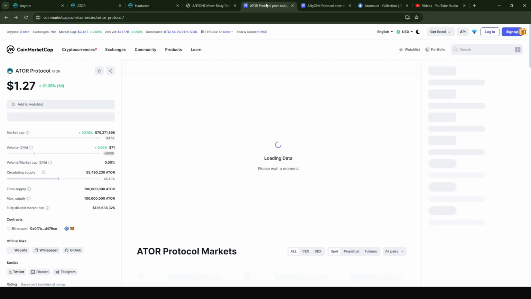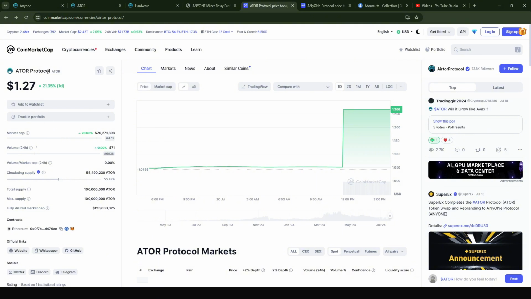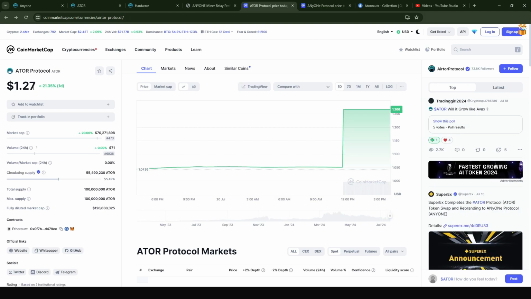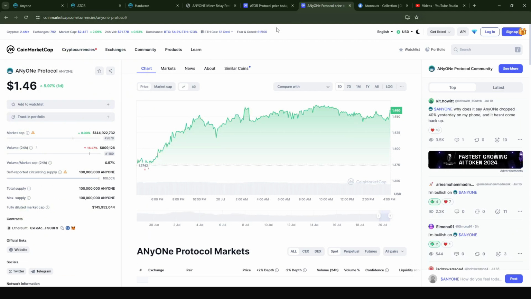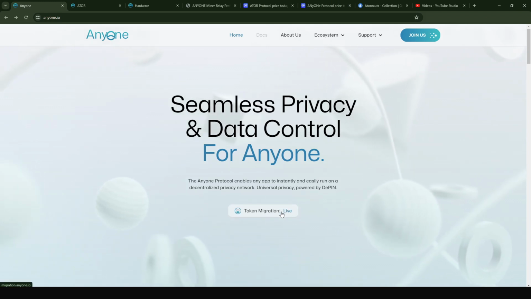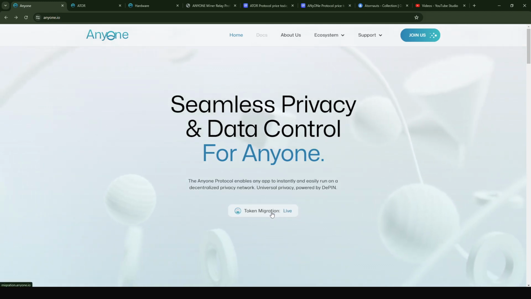So what they also had is a change in their tokens. The token used to be called ATOR or ATOR protocol, and now the new token is called ANyONe protocol. By the way, if you hold any ATOR protocol, please make sure that you migrate your token from the old ATOR protocol to the new ANyONe protocol. The migration is very easy. Also here on their homepage, when you click on the token migration, it would be possible for you to do the migration.